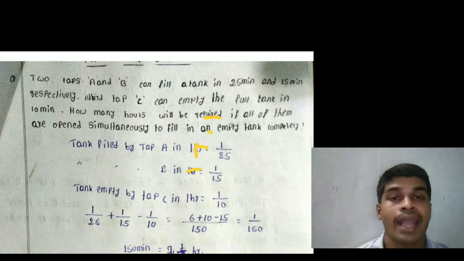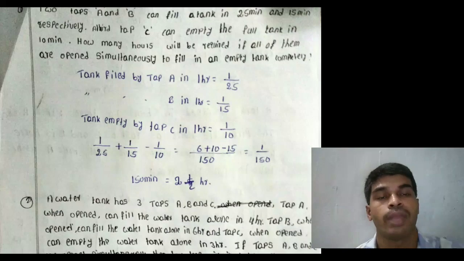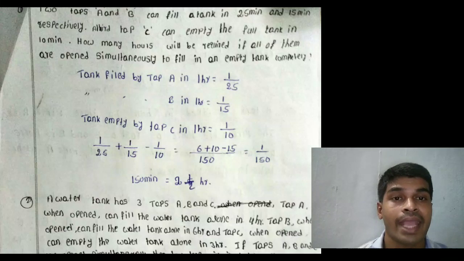Tank filled by tap A in 1 minute work is 1 by 25. Tank filled by tap B in 1 minute work is 1 by 15, and tap C also 1 by 10, it empties the tank. The tank emptied by tap C in 1 minute is 1 by 10.